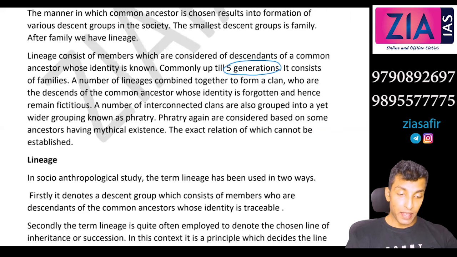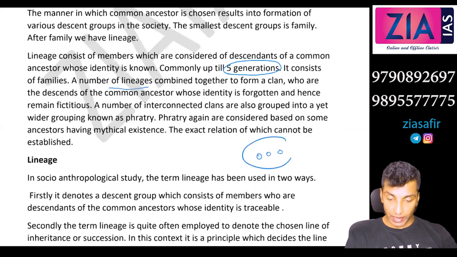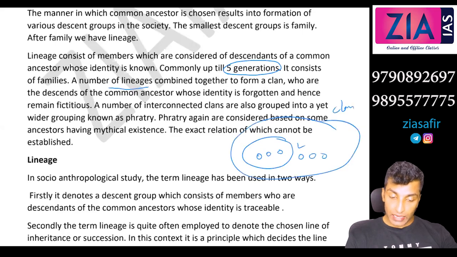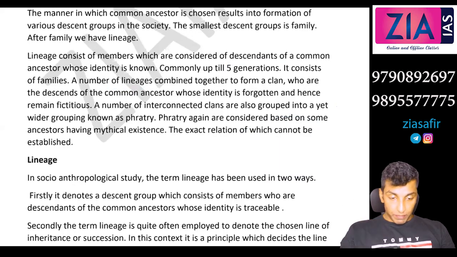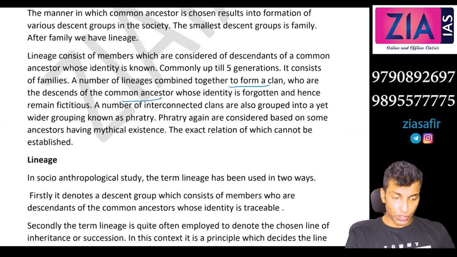That's the idea. A number of lineages combine together to form a clan. So families combine to form a lineage. Now similar lineages combine to form a clan. Now clans together form the fratry. A number of lineages combine to form a clan, who are the descendants of a common ancestor. Everywhere you can see a common ancestor. Here also a common ancestor, but 5 generations. Here a common ancestor, but beyond 5 generations, whose identity is forgotten and hence remains fictitious.